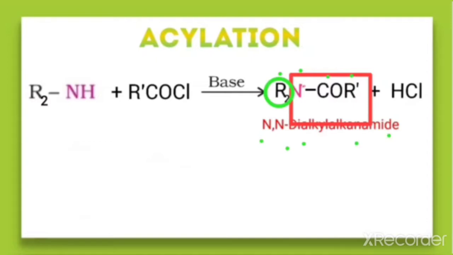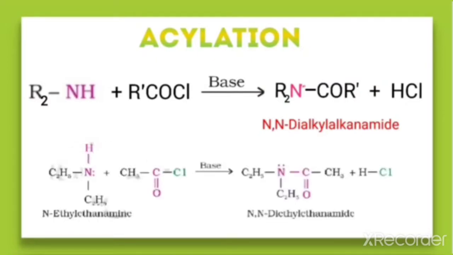So when we take a particular example given in the textbook, this is the secondary amine because 2 ethyl groups are attached to the nitrogen, reacting with the acid chloride, CH3COCl. So how will the product be formed?